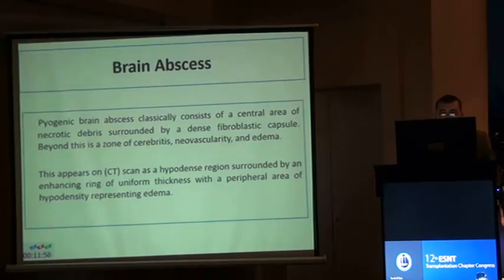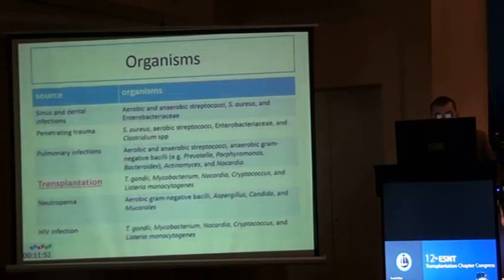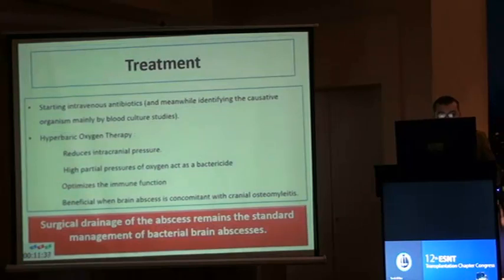Brain abscess classically consists of a central area of necrotic debris surrounded by fibroblasts. There are many organisms that may cause brain abscess and may disseminate from many sources. However, in transplantation, the most common organisms are Toxoplasma, Mycobacterium, Nocardia, Cryptococcus, and Listeria. Treatment includes starting IV antibiotics and hyperbaric oxygen, which reduces intracranial pressure, may act as bactericidal, optimizes immune function, and is beneficial in cranial osteomyelitis. However, surgical drainage of the brain abscess remains the standard management.